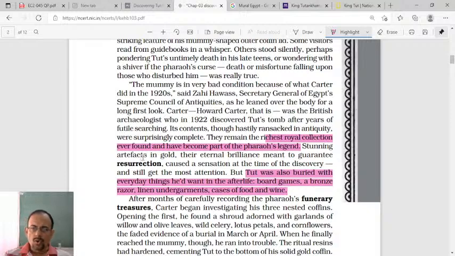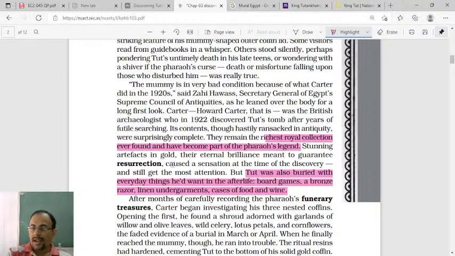Gold, a lot of gold was given. And when Howard Carter discovered it in 1922, he also damaged the mummy to a great extent because he was not able to take the dead body out of this coffin. It was so hard. So in the process of taking the dead body out of the coffin, he damaged the mummy very much.